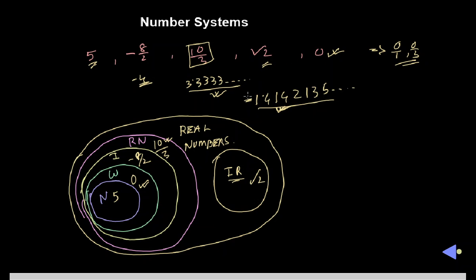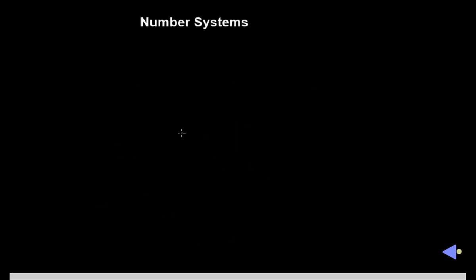So from this graphical representation, I think you better understand what is the difference between rational numbers and irrational numbers particularly. Now we move to our next segment, where we will discuss some basic things about rational numbers. To learn about these, let us take 3 examples.